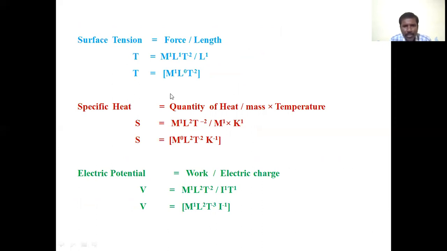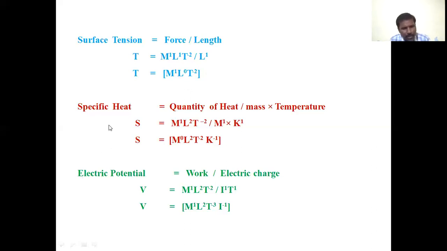Therefore T equals M power of 1 L power of 0 T power of minus 2. When this L comes to the numerator, what happens? L power of minus 1 plus 1, that is equal to 0, and T power of minus 2. That is the dimension formula for surface tension: T is equal to M power of 1 L power of 0 T power of minus 2.